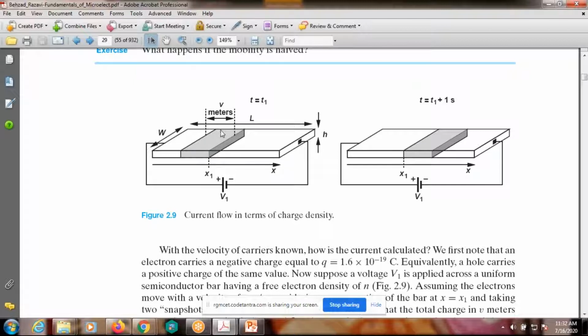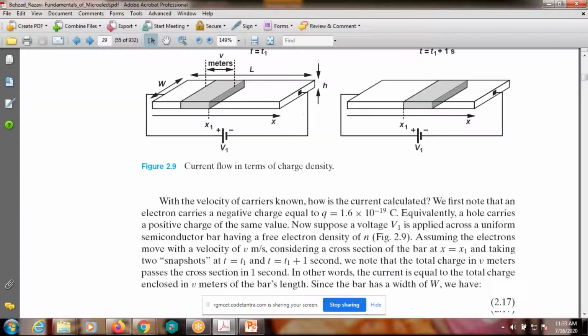This is the movement of v meters. This is at t is equal to t1, and the same thing at t is equal to t1 plus 1 second. After 1 second, the charge carrier has moved from one place to another place.